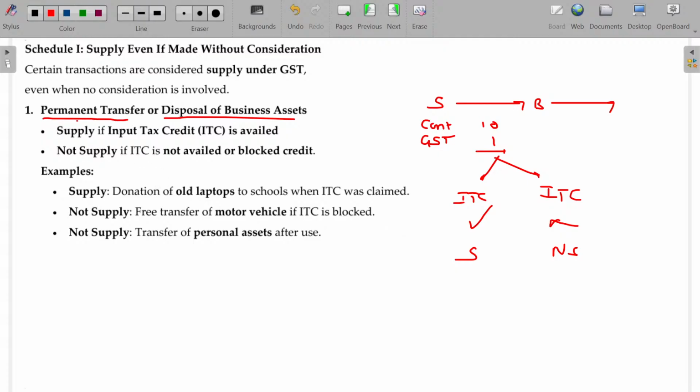Okay, permanent transfer or disposal of business asset: supply if ITC is availed. No, sir, ITC not availed, sir, or blocked credit, sir. For some of the materials you purchase, you are not eligible to claim the ITC. You will study that in the ITC chapter. That will be called blocked credit. In case of blocked credit, you are not eligible for ITC. In that case, of course, you can transfer without any tension. Clear?